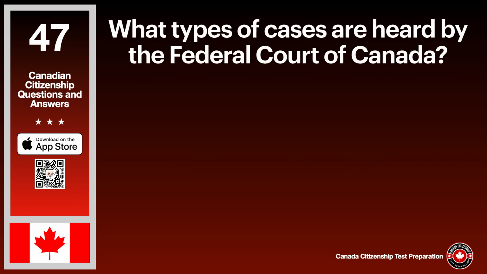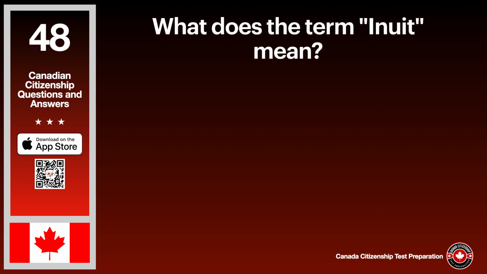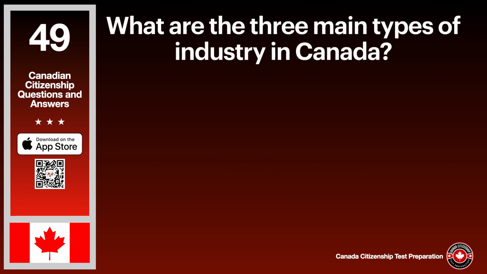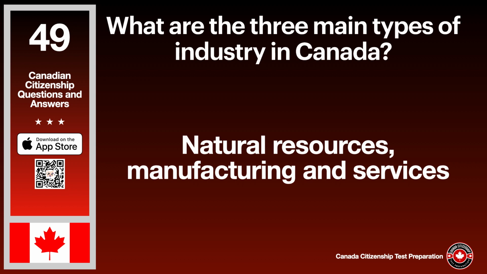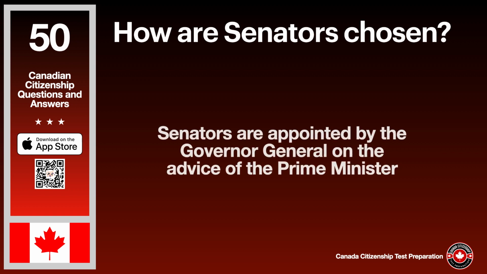What types of cases are heard by the Federal Court of Canada? The answer is matters concerning the federal government. What does the term Inuit mean? The answer is the people. What are the three main types of industry in Canada? The answer is natural resources, manufacturing and services. How are senators chosen? The answer is senators are appointed by the Governor-General on the advice of the Prime Minister.